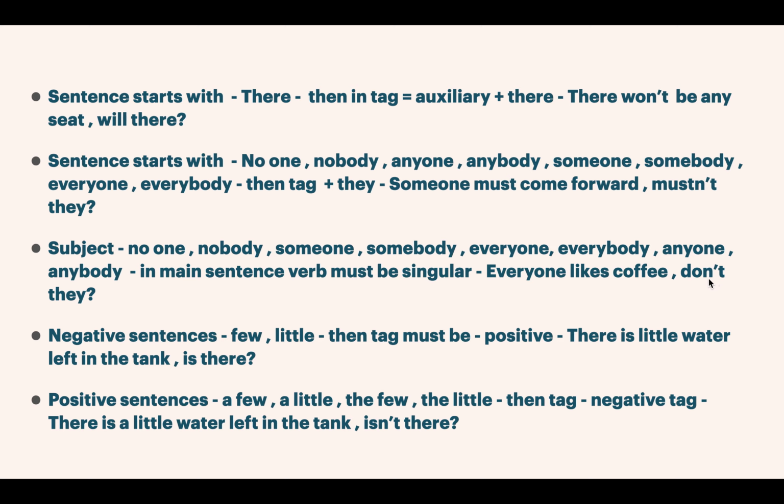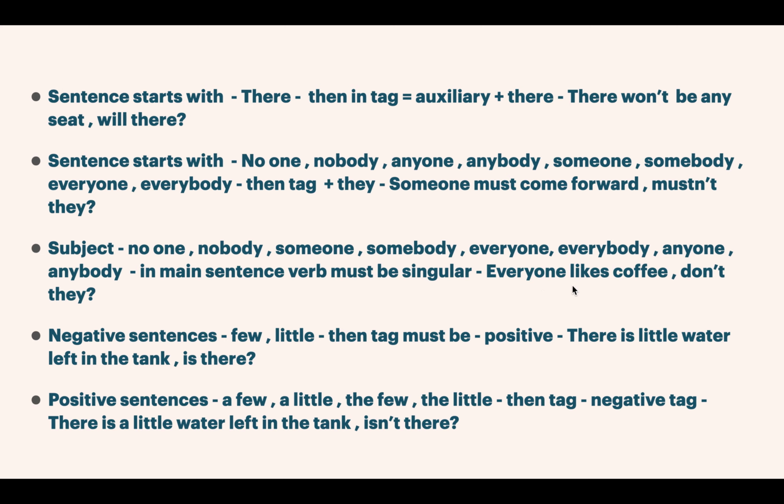Now just consider this particular part, the question tag, don't they. Always understand that the tag question will consider its own subject, and then we have the specific verb as per this particular subject, not according to the main clause.